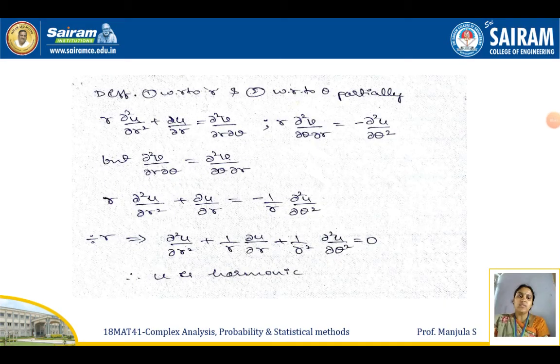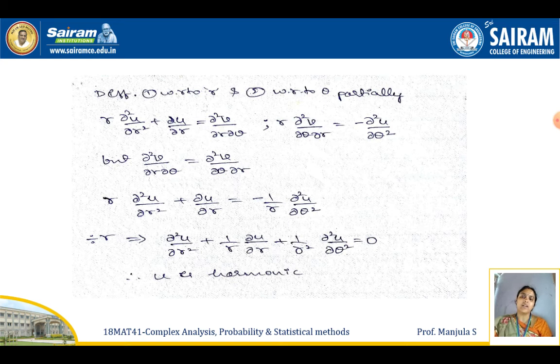If we simplify, we get equations like this: r ∂²u/∂r² + ∂u/∂r = ∂²v/∂r∂θ. And one more equation: r ∂²v/∂θ∂r = -∂²u/∂θ².